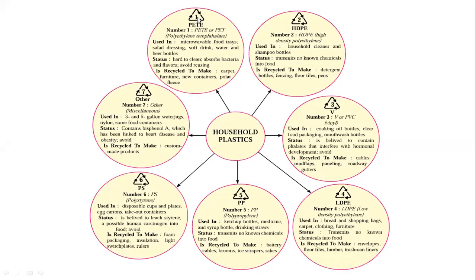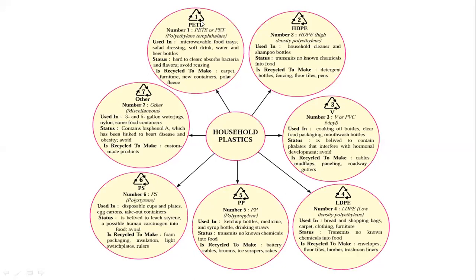So what does this one indicate? If any material is printed with such arrows, these three arrows indicate the material is recyclable, meaning we can recycle it. And this one indicates it is made of PET. PET, we know, is polyethylene terephthalate.